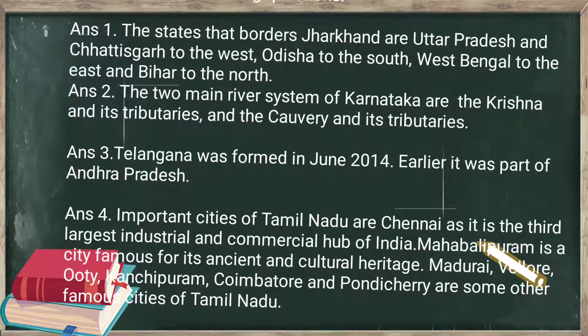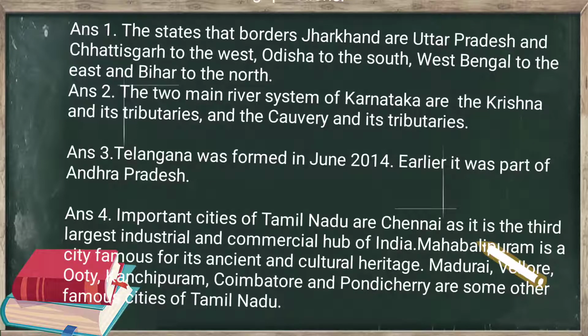The answer is the states that border Jharkhand are Uttar Pradesh and Chhattisgarh to the west, Odisha to the south, West Bengal to the east, Bihar to the north.